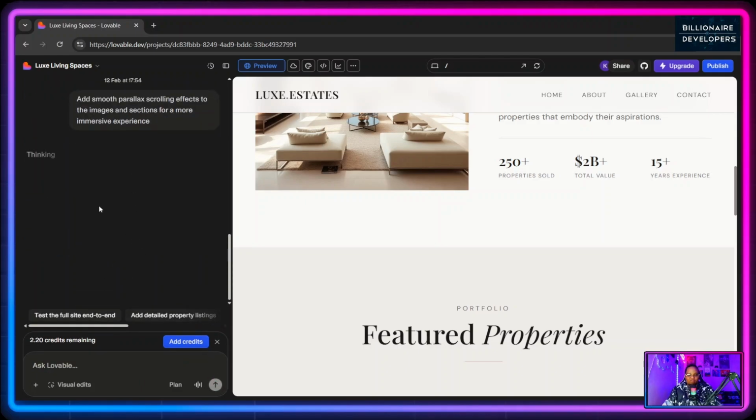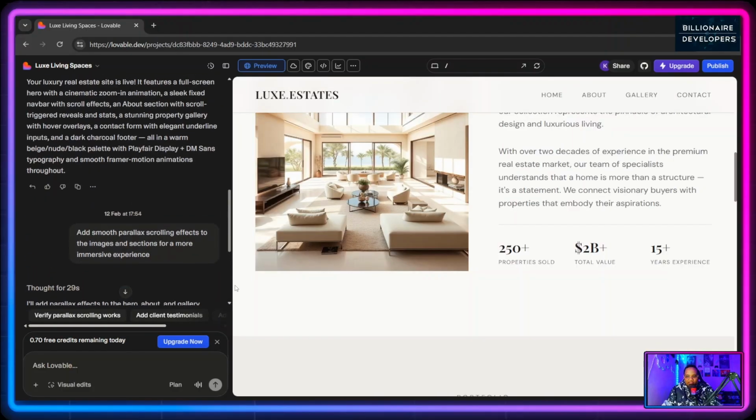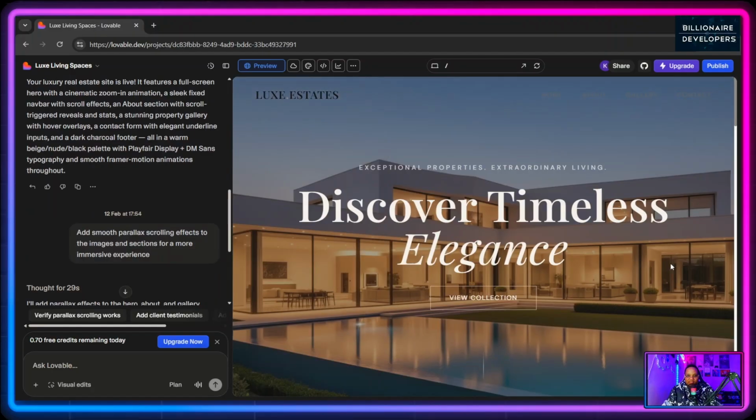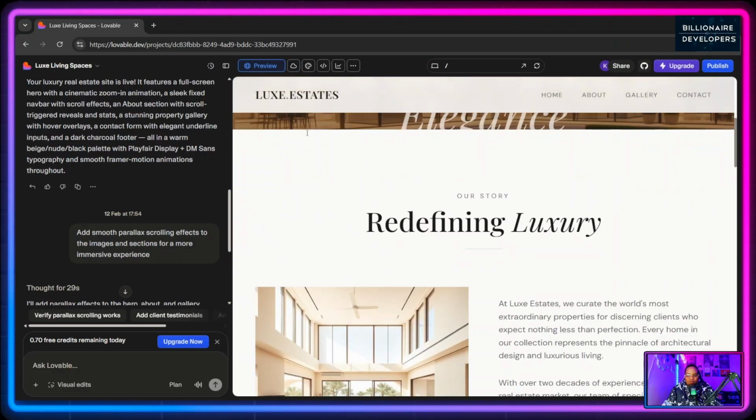So you can actually have a conversation, and let's see if we can add a smooth parallax scrolling effect to the images and the sections for a more immersive experience. All right, so let's see what Lovable can come up with now. All right, guys, so it seems like Lovable is done, and what I want to do is let me try to refresh and see what the changes are.